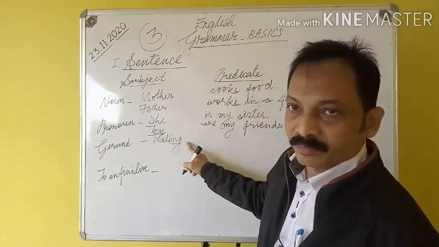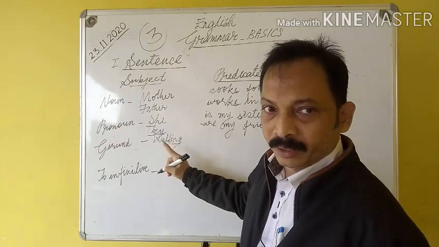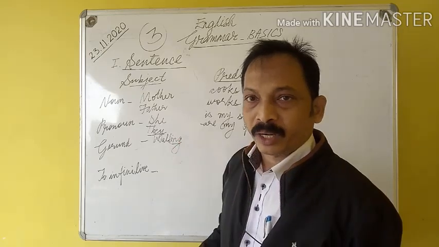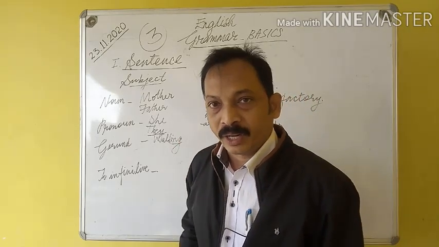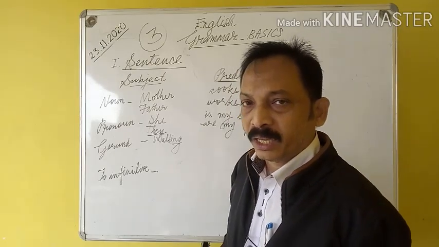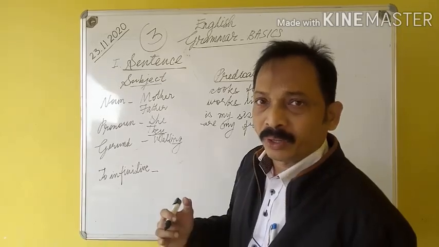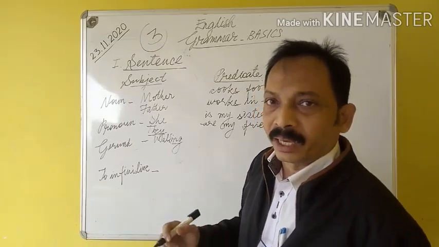So walking. I have made a gerund here, walking. Walk is the verb here and walking is the gerund. Run is the verb and running is the gerund. Speak is a verb and speaking is a gerund. So we can make a gerund, equal to a noun, by adding ing.